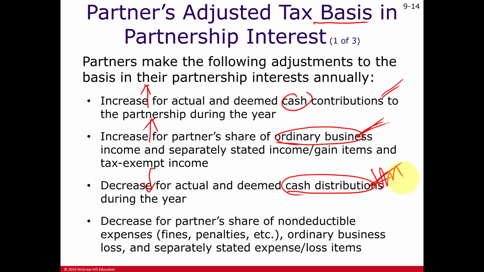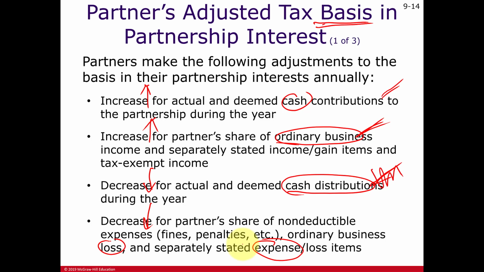They'll keep their basis higher so they can take out more money later on, or have a bigger basis when they sell the property, reducing the gain they have to report. The last item here that decreases is just the opposite of ordinary business income. Here, an ordinary business loss, or separately stated expenses, like that Section 179 deduction.